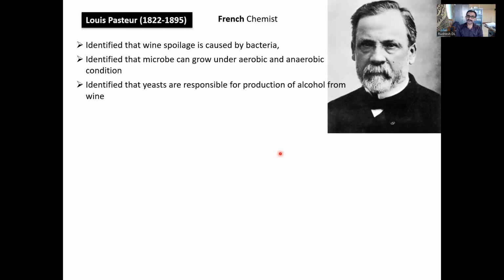But in the 19th century, the wineries were facing a problem in wine production. The wine used to get sour. When wine used to become sour, they used to throw it off. Like this, many wineries were suffering huge losses because they had to throw away large batches of wine because it had spoiled.